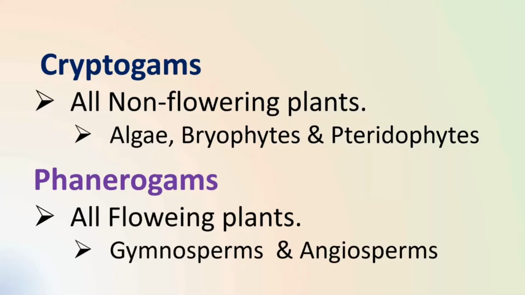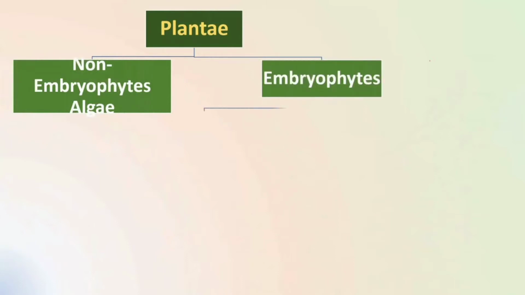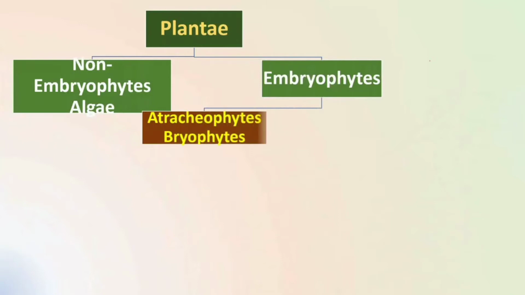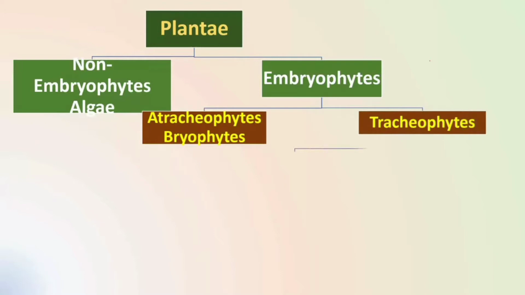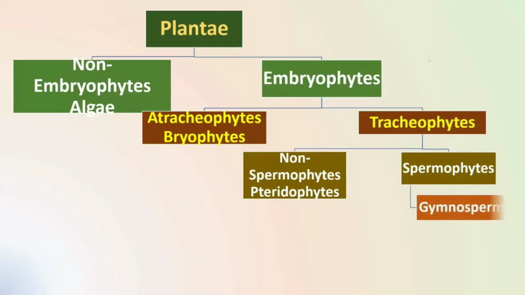like gymnosperms and angiosperms. Let's have a look on classification of plant kingdom. Plant kingdom can be categorized into non-embryophytes and embryophytes on the basis of development of embryo. Non-embryophytes include algae. Embryophytes can further be categorized into atracheophytes and tracheophytes on the basis of presence or absence of vascular tissues. Atracheophytes include bryophytes, and tracheophytes can further be categorized into non-spermophytes and spermophytes on the basis of development of flower, fruits, and seeds. Non-spermophytes include pteridophytes. Spermophytes can further be categorized into gymnosperms and angiosperms on the basis of whether the ovule is naked or closed.